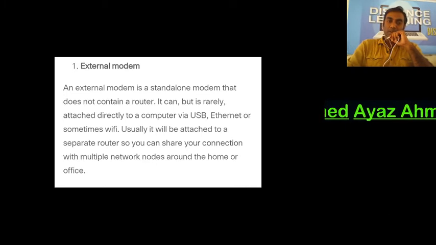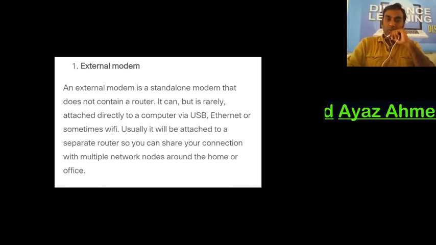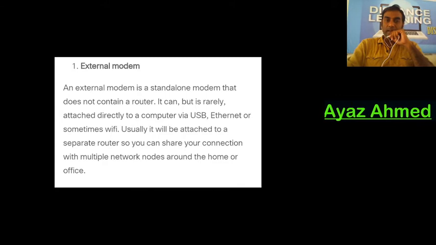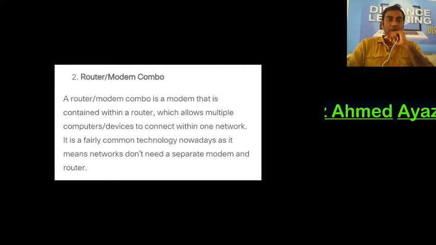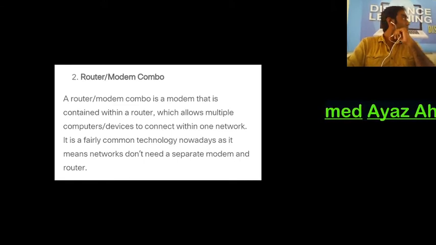An external modem is a standalone modem that does not contain a router. It can be, but is rarely, attached directly to a computer via USB, Ethernet or sometimes Wi-Fi. Usually it will be attached to a separate router so you can share your connection with multiple network nodes around the home or office. Another type of modem is the router or modem combo.